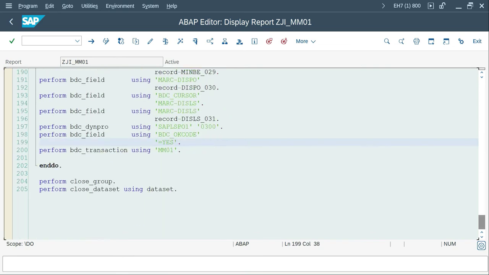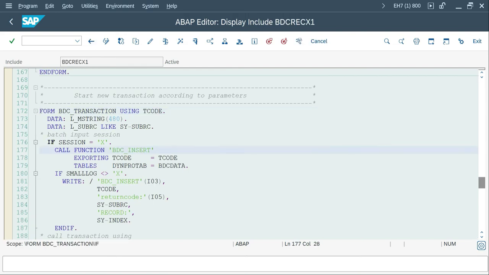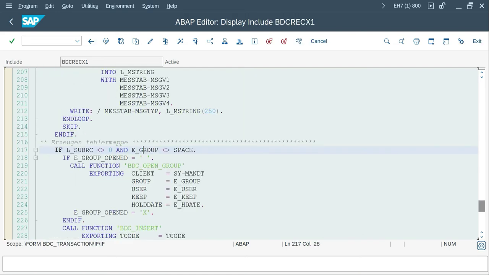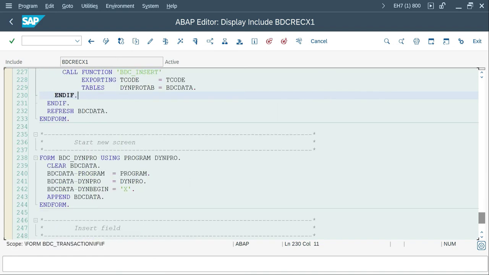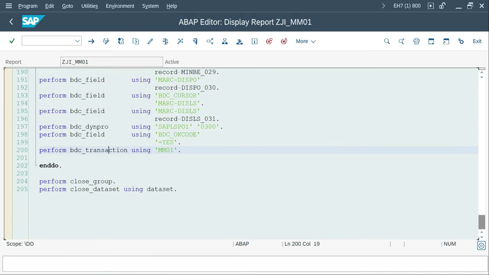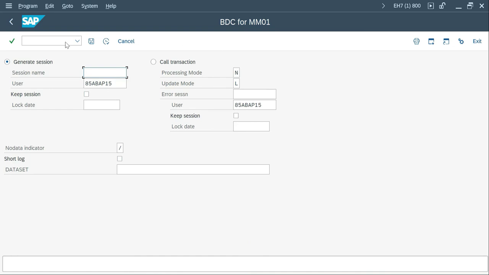That's fine. And one more thing I want to show you here. Yep, so here, at the end of every transaction, they make sure the particular internal table which holds the entire instruction for one record is cleared. Okay, now I'm going to execute this. Let's execute. We'll start from call transaction, then we'll go to the session.